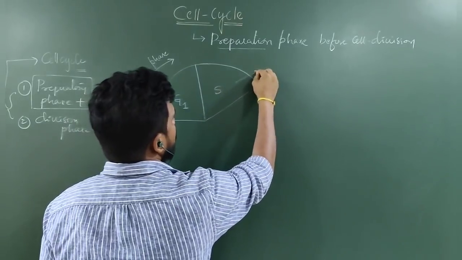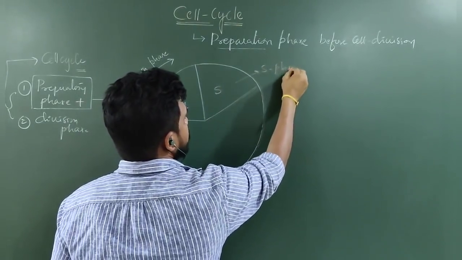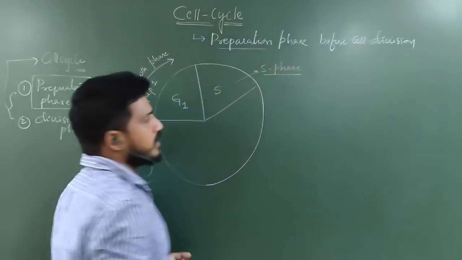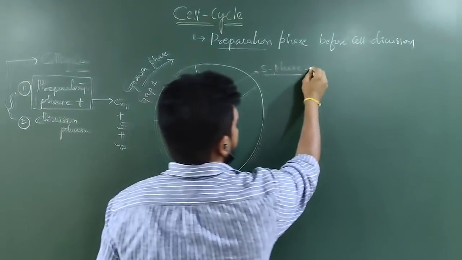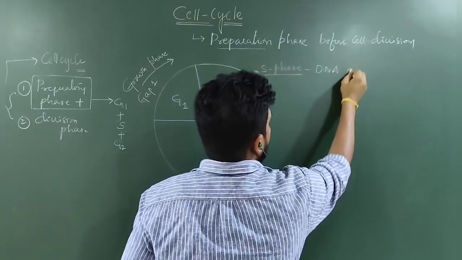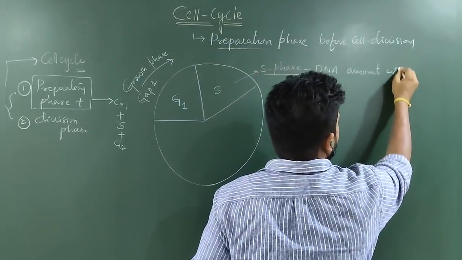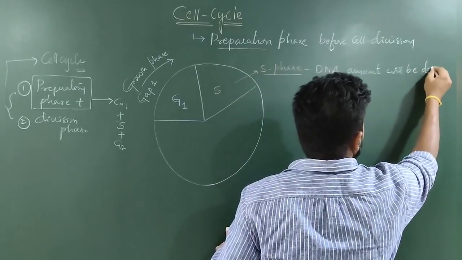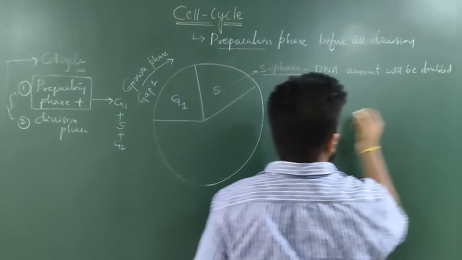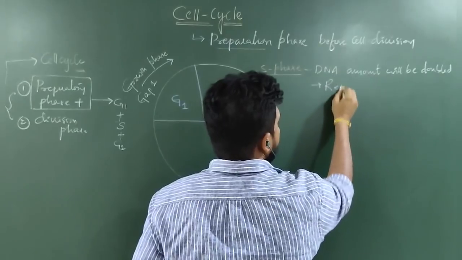This is called S phase. What happens in the S phase? In the S phase, the amount of DNA will be doubled by the process called replication.